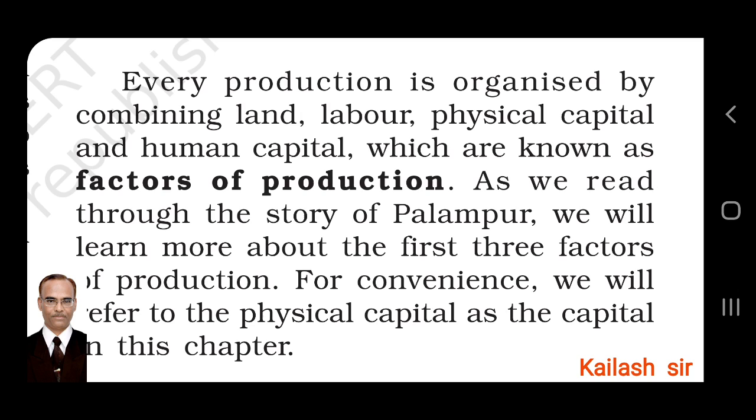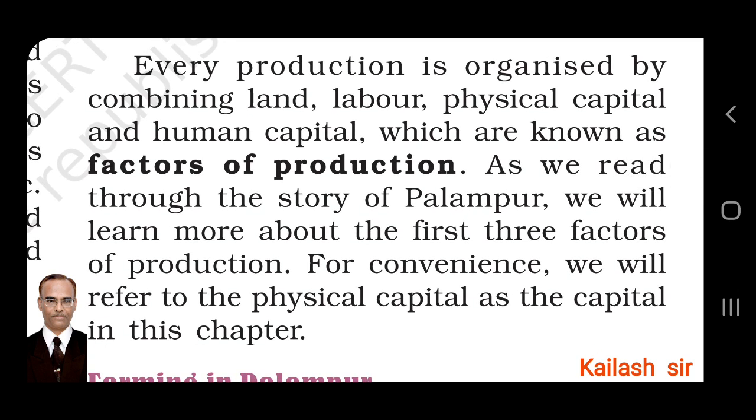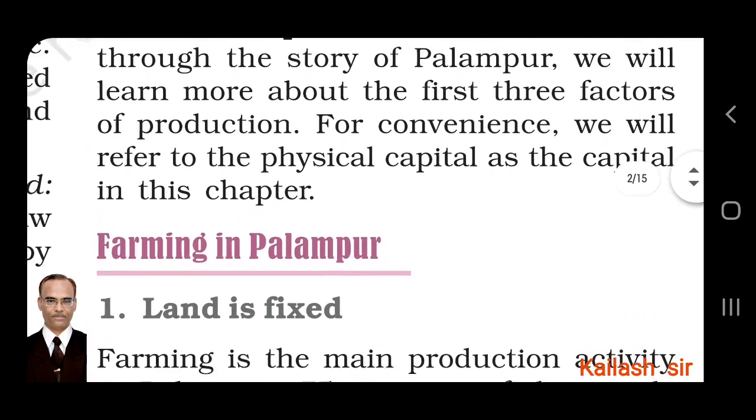Every production is organized by combining land, labor, physical capital, and human capital. A production activity combines all these things, which are known as factors of production. So, these four are known as factors of production. As we read through the story of Palampur, we will learn more about the first three factors of production. For your convenience, we will refer to physical capital as capital in this chapter. So, not to get confused, capital also means physical capital.